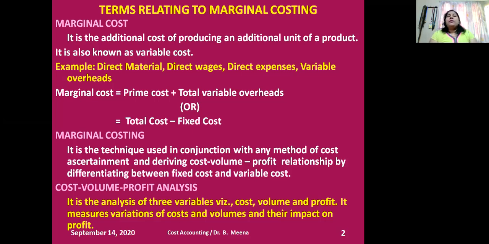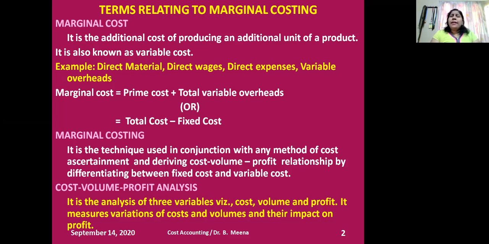Fixed cost remains constant whatever the volume of output. Either the production is 0, or 100 units, or 500 units, the fixed cost remains constant. But there is another type of cost, that is variable cost. It will change as per the volume of production. But fixed cost remains static, rigid, whatever the volume of production.